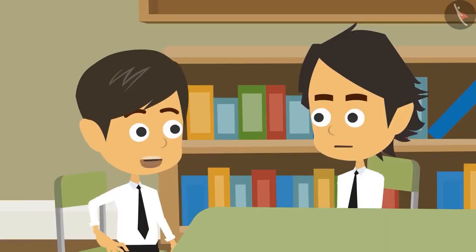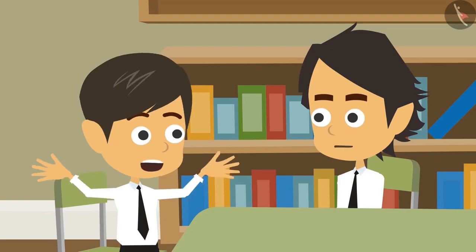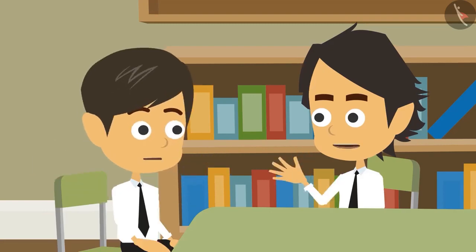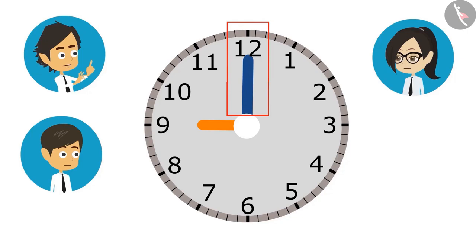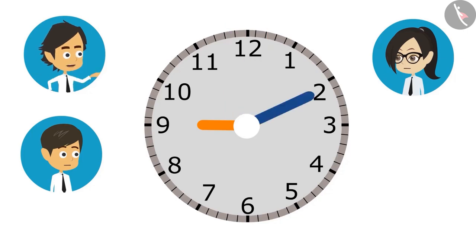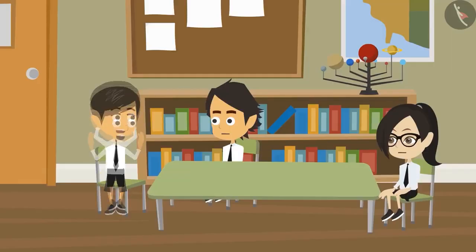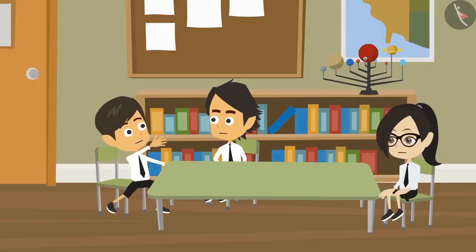Do one thing. Draw the time at which you reach here and show it. Okay, take a look. When I walk from home, the hour hand is at 9 and the minute hand is at 12. Then when I reach school, the minute hand is at 2. So it's 2 minutes, no? Vandana, now you explain it to Ayushman.